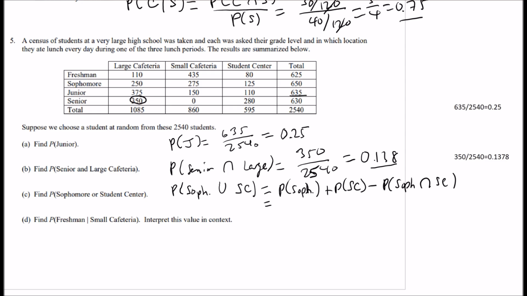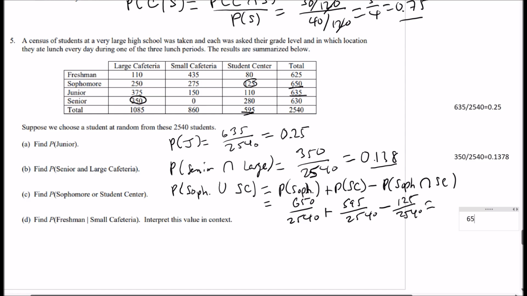All right, so sophomores, there are 650 sophomores out of 2,540 plus how many students are in the student center? 595 out of 2,540 minus the probability of both sophomore and student center, which is 125 out of 2,540.